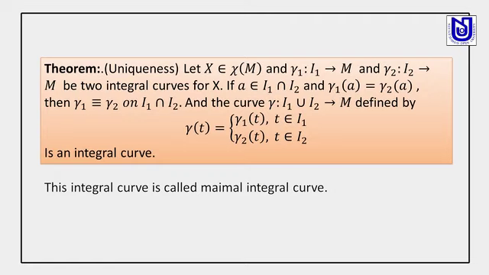Now let X belong to the set of vector fields on M, and gamma 1 and gamma 2 be integral curves.